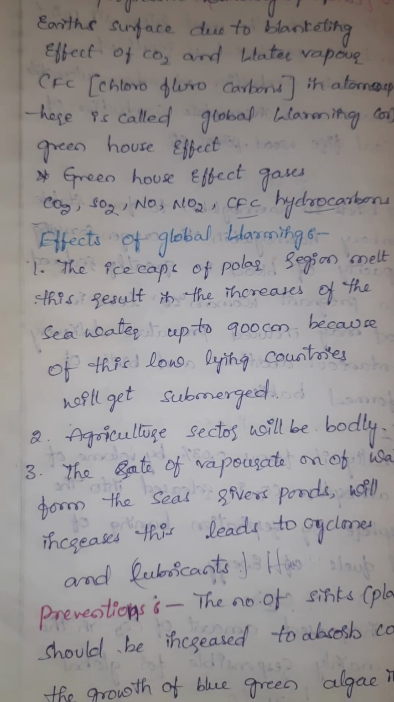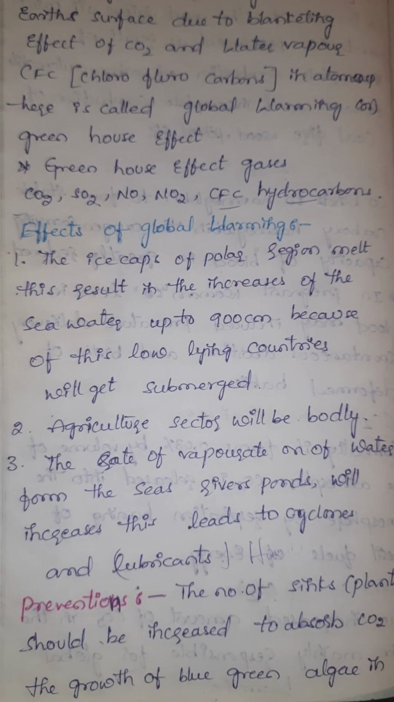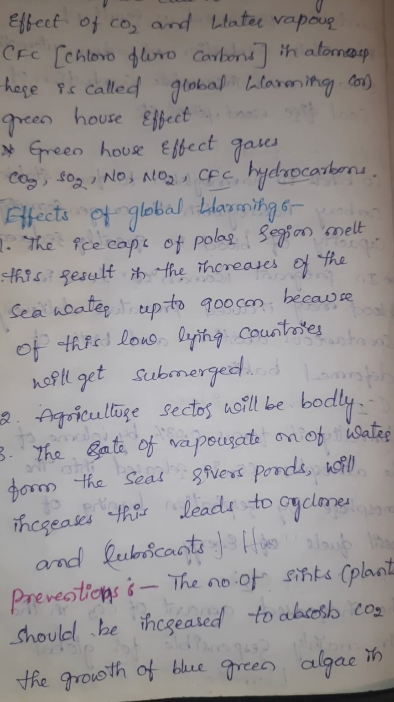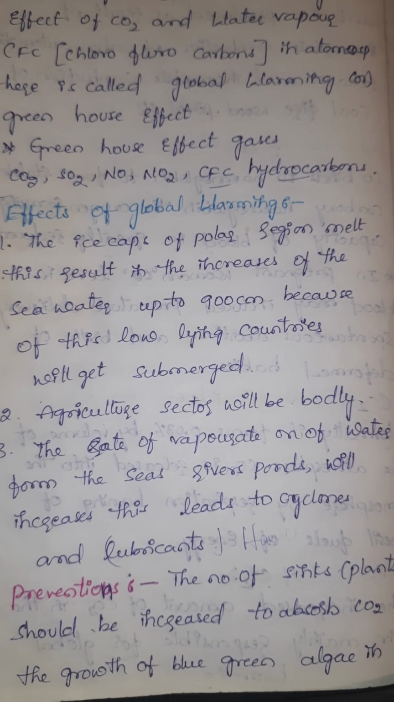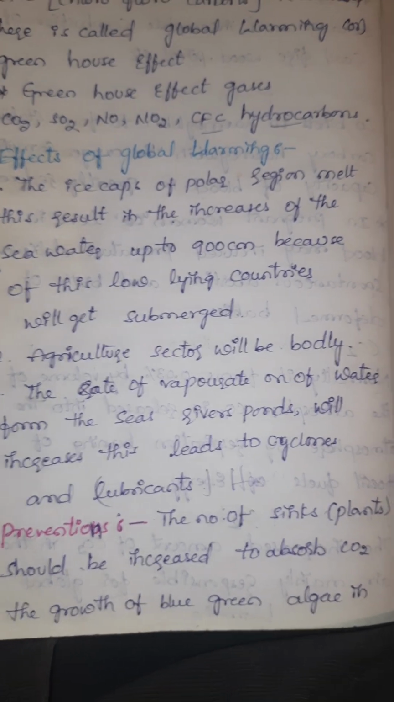Effects of global warming. The ice caps of the polar regions melt as a result. The sea level increases by up to 900 centimeters. Because of this, low-lying countries will get submerged. The agriculture sector will be badly affected.